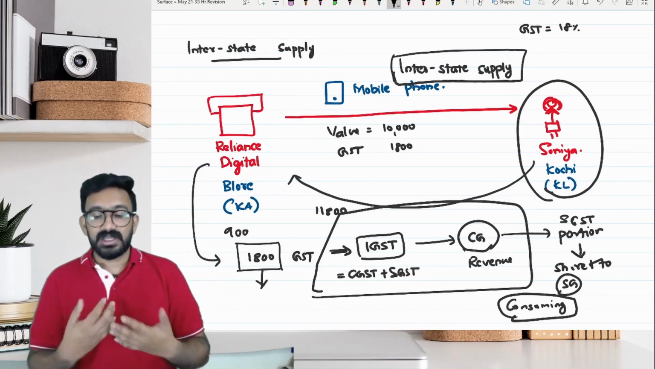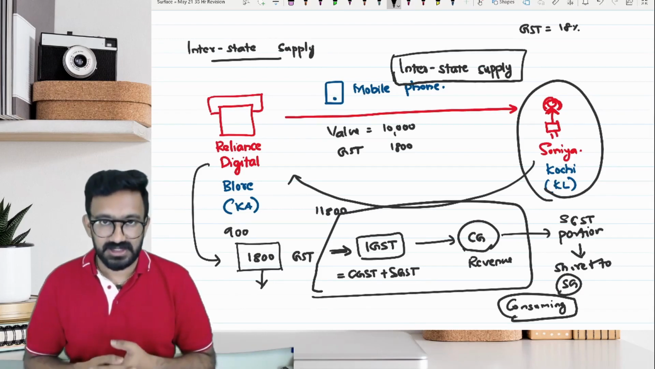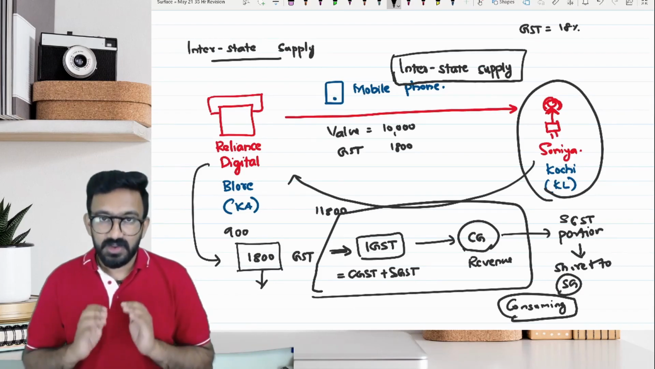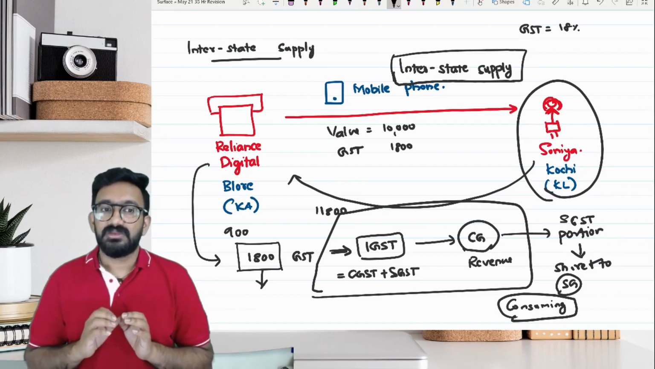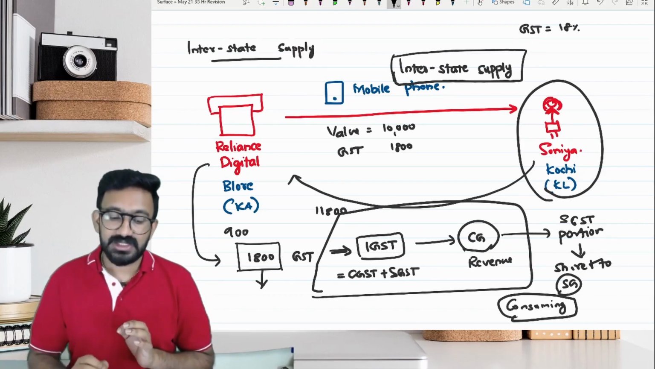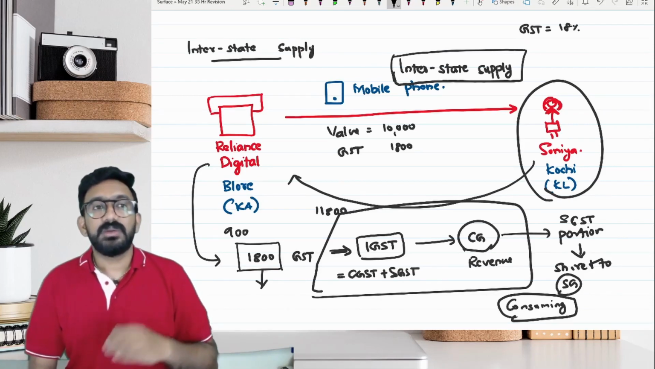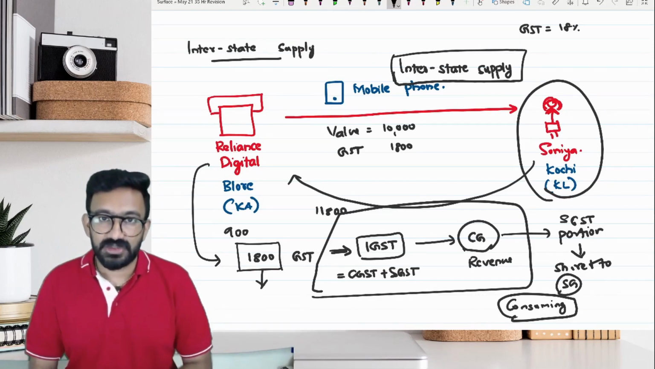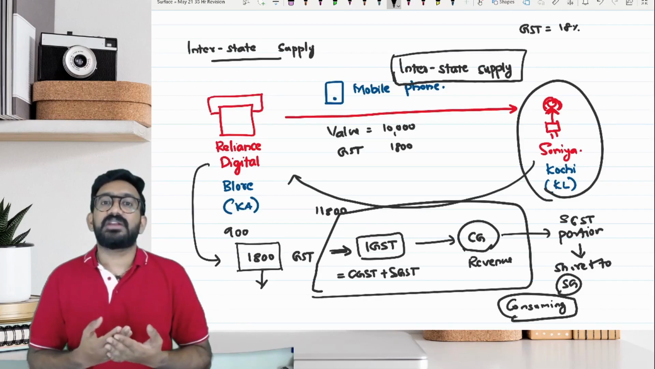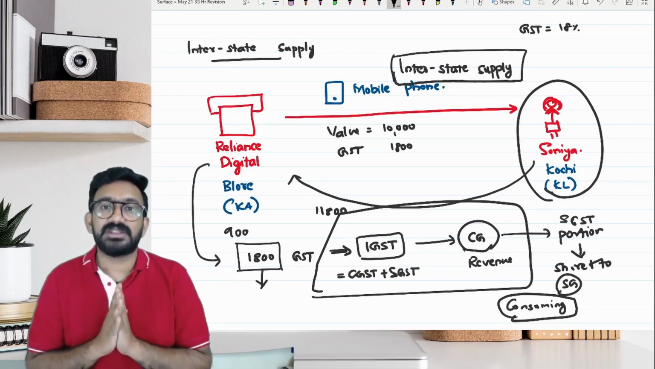So when central government collects this IGST, they are saying that we will share back the SGST portion to the consuming state government. Okay. Since the consuming state government should get the revenue, we are not able to split and pay CGST, SGST.